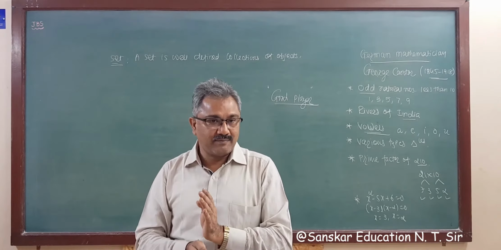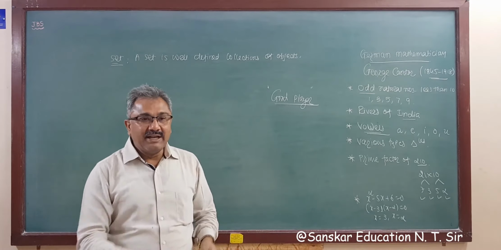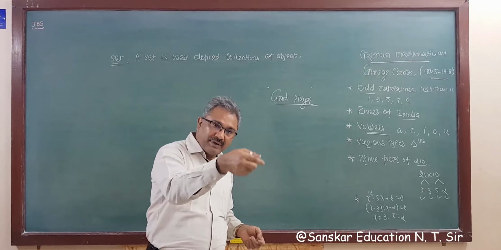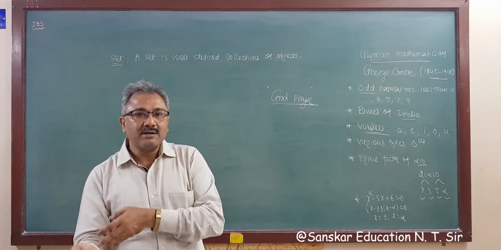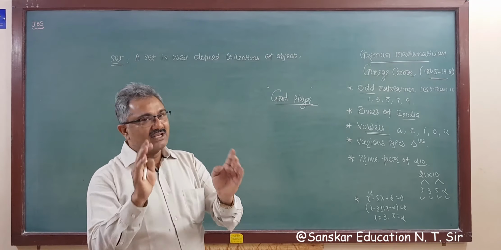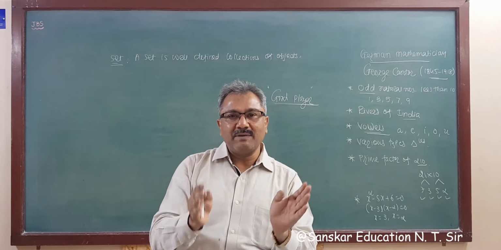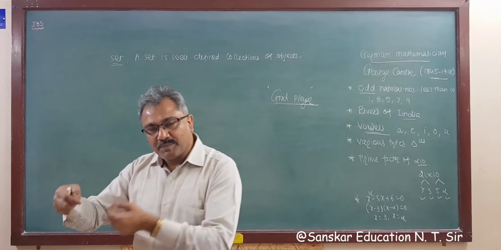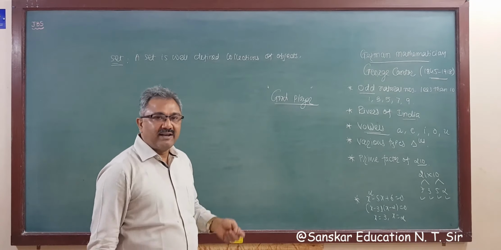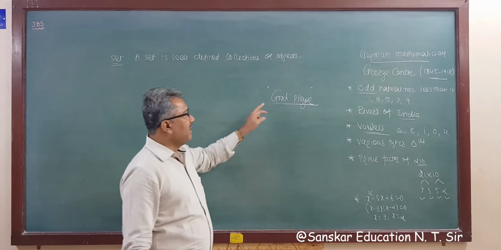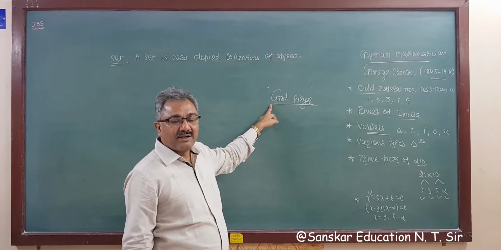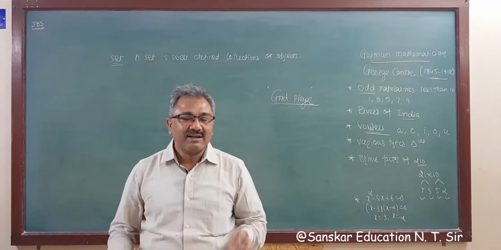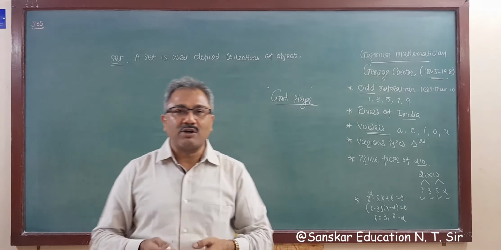Instead of that, if I say the present Indian cricket 11 playing in a match, then that is well defined, because there are only 11 players or 15 players who are playing in a cricket match, right? But if you use the word good, then good is defined differently by different minds, so that is not well defined.